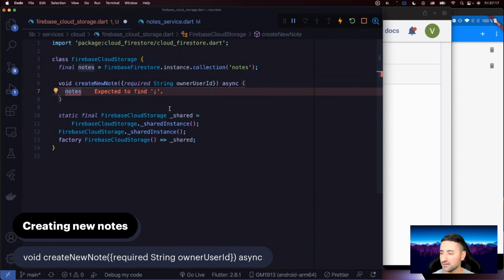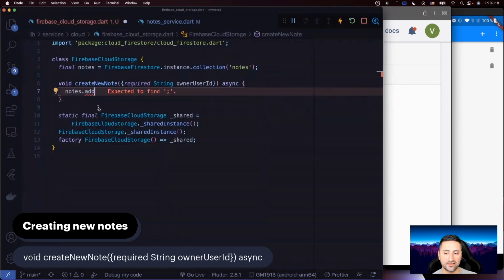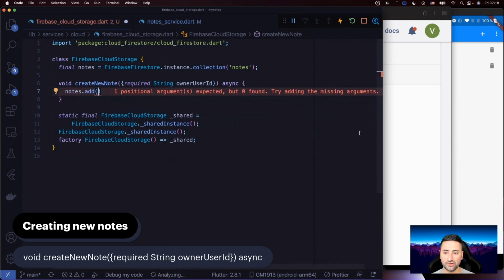So in here, what we're gonna do is say notes.add, and you can see it literally says, give me a map or a dictionary or however you want to call it, an object that has keys and values. What do you want me to store in a database? And that's what NoSQL kind of means in here, is document based. It has no real structure of what you're adding. Everything that you add in here is going to be packaged into a document that is going to be stored in here with the fields and the values that you specified in here. Okay. So let's go ahead and say we provide you with a document in here.